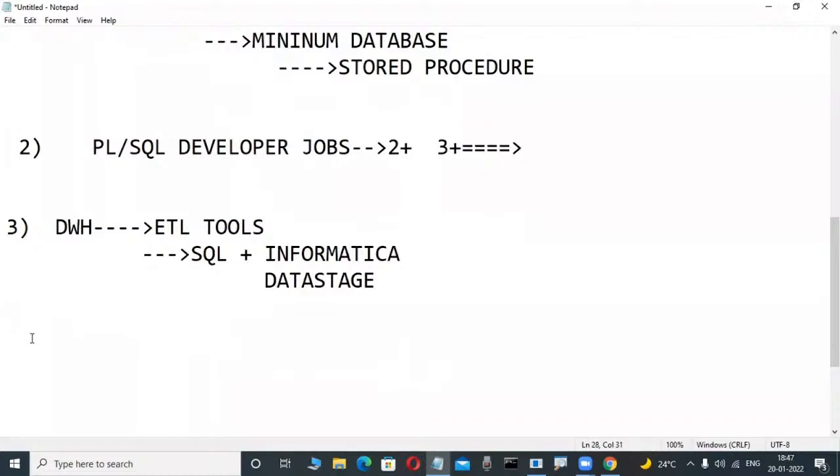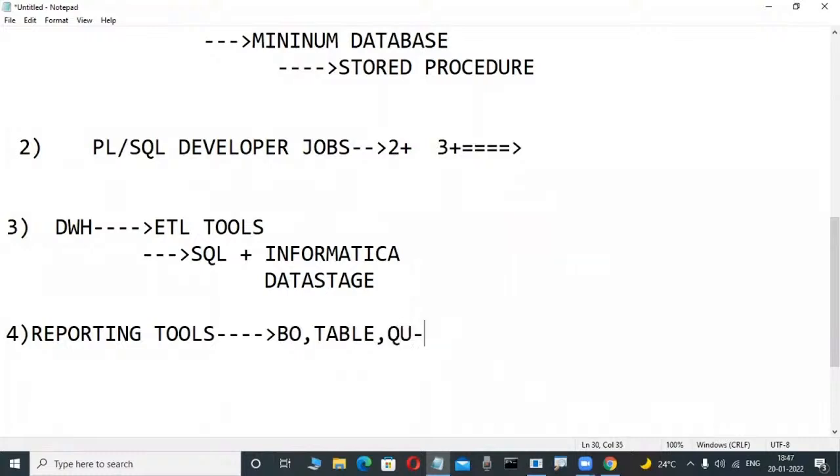Again, business analysts are there. That is a reporting programmer. They learn only reporting tools and get jobs easily. There are so many reporting tools worldwide. In Oracle related, there is BO, OBI. Nowadays there are also Tableau, QlikView. With these tools they get jobs easily. Minimum basic SQL knowledge is required. Those persons also learn these courses.